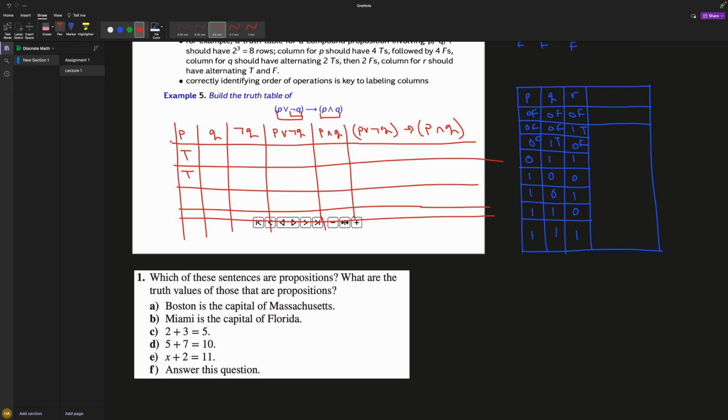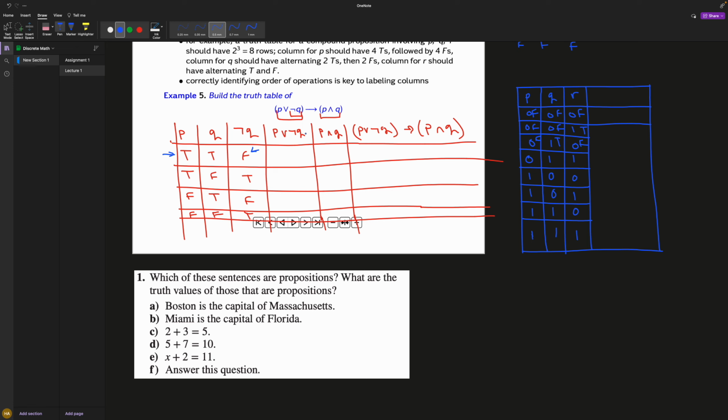Too bad, too sad. Okay, so we have true, true, false, false, and then we said true, false, true, false. Now with this one, you have to negate Q. So whatever Q is, it's the opposite. So it would be false now, true, false, true. This one is an or. So what I'm saying is P or not Q, which is this column and this column.